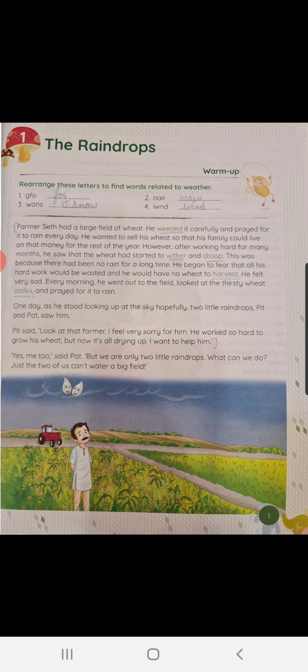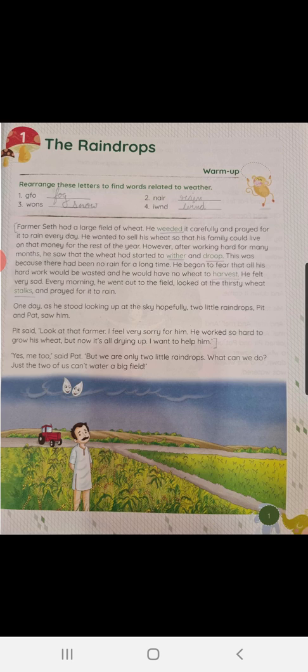Farmer Seth had a large field of wheat. He weeded it carefully and prayed for it to rain every day. He wanted to sell his wheat so that his family could live on that money for the rest of the year. However, after working hard for many months, he saw that the wheat had started to wither and droop.